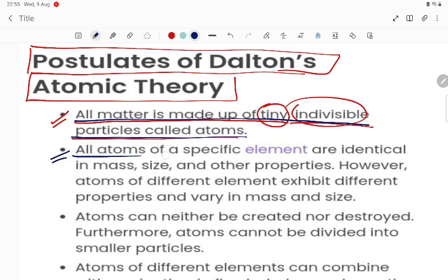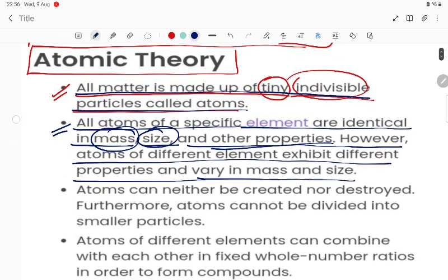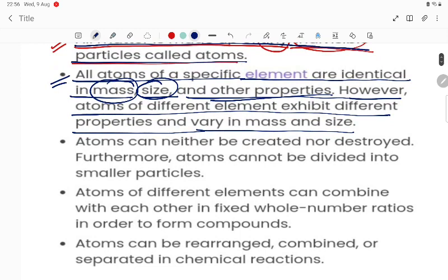Point number 2: all atoms of specific elements are identical in mass, size and other properties. However, atoms of different elements exhibit different properties and vary in mass and size. So if the atoms of the same element are there, they must have the same mass, same size and other physical properties. But atoms of different elements vary in mass, size and all the properties.